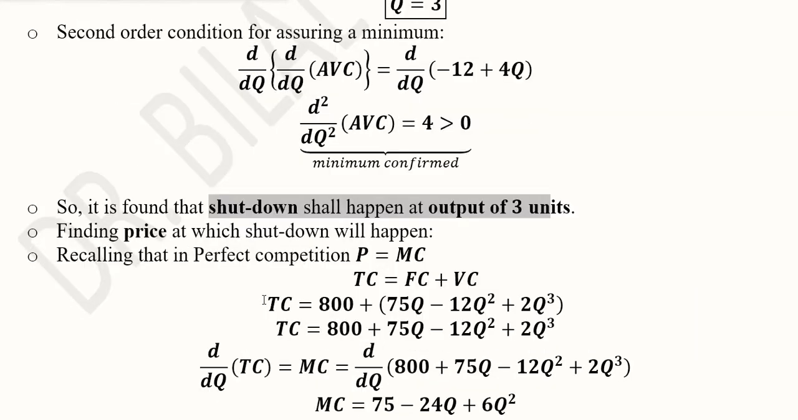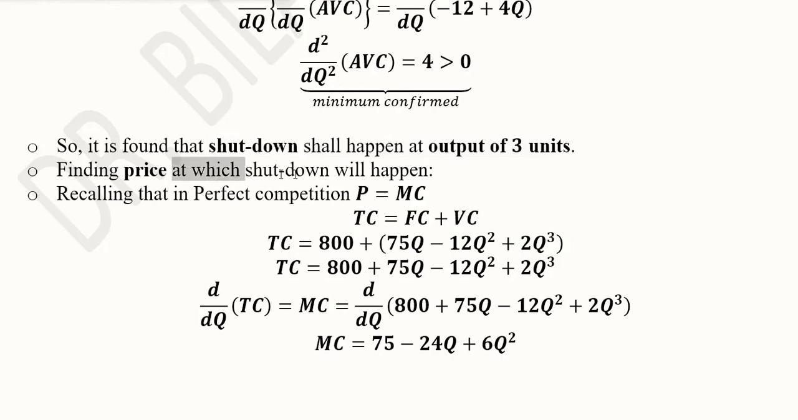Now we can also find out the price at the shutdown, because output and price both are critical variables to know whenever we are deciding about the shutdown. So in perfect competition, we know that the price is equal to marginal revenue as well as marginal cost. We have learned it in our last video. The total cost is a sum of fixed cost and variable cost. So here we have the sum of fixed cost and the variable cost.